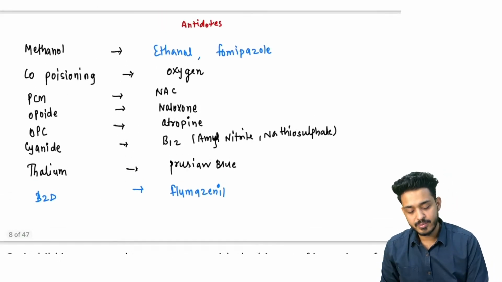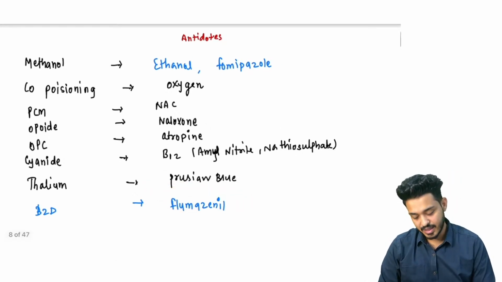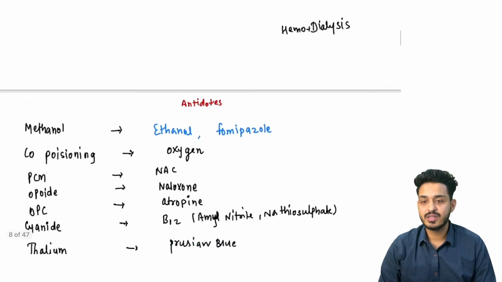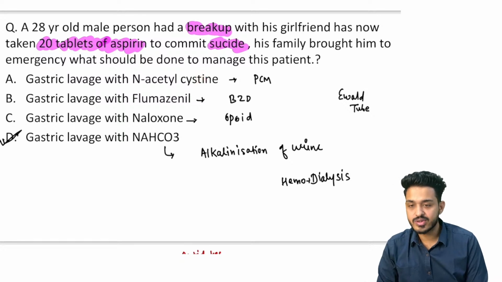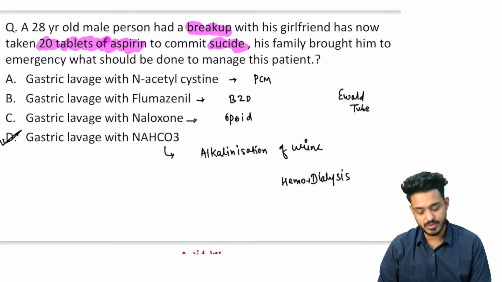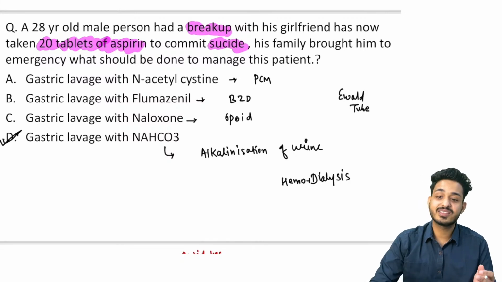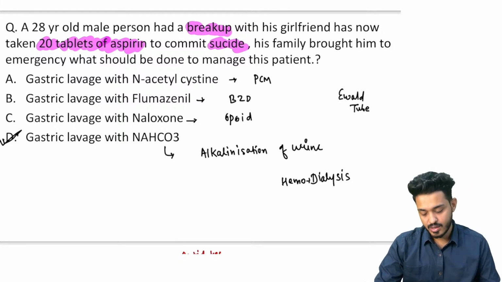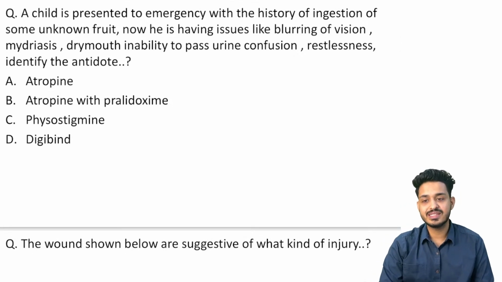So for methanol it is fomepizole, remember, and for benzodiazepine we are having what? Flumazenil. These are certain antidotes and their poisonings, right. So this is what you need to remember. This is going to be for PCM, this is going to be for the benzodiazepine, and naloxone is going to be for what? Opioid. After naloxone, we can shift the patient to naltrexone. Okay, you understand?